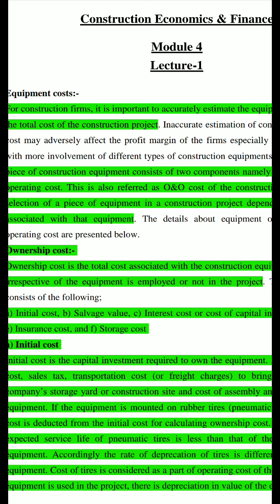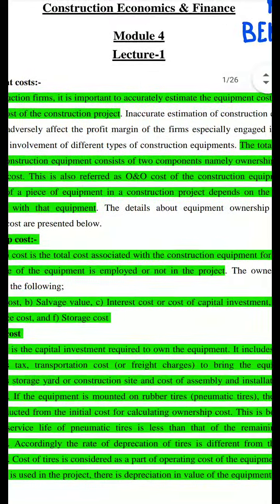So if any company possesses any major equipment, whether it is used or unused, since no equipment is used throughout the year, 365 days, 24/7, this ownership cost will be incurred by the company.